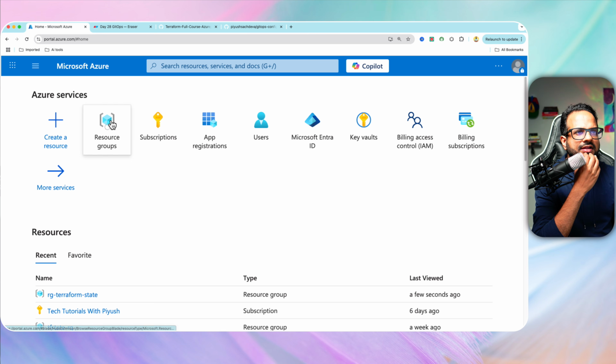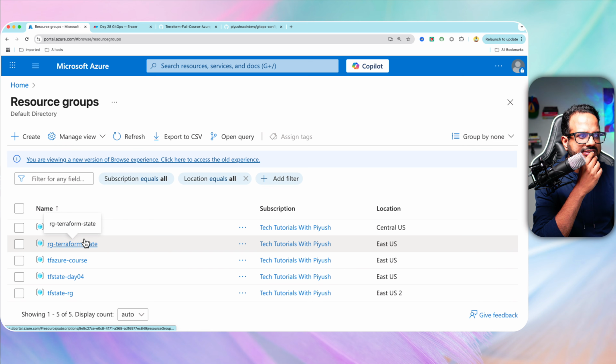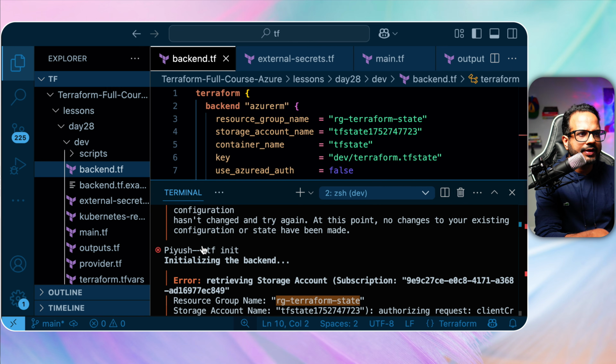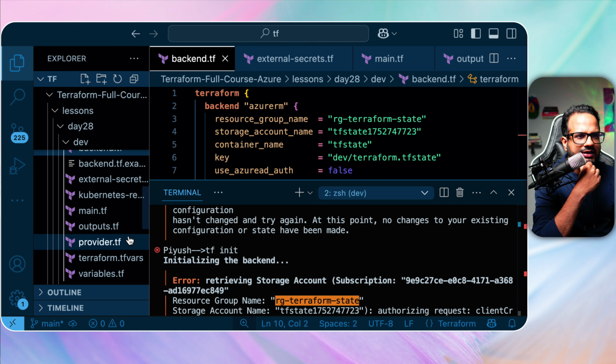Okay, let me check what has been created. Resource group, rg Terraform state. Okay, and this is the storage account name.